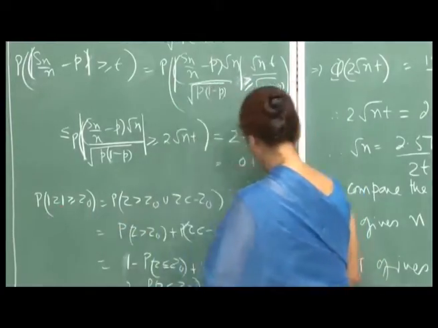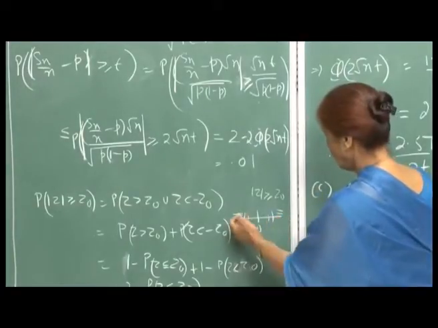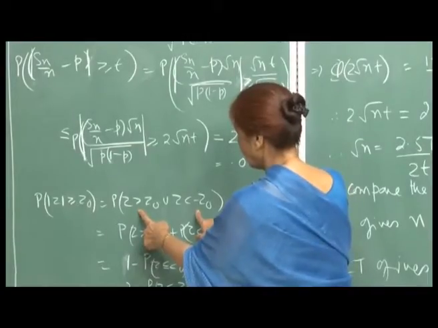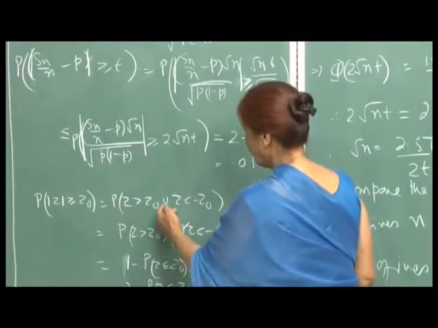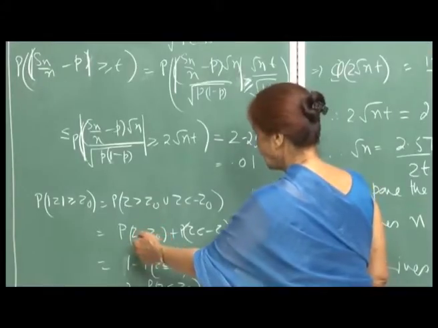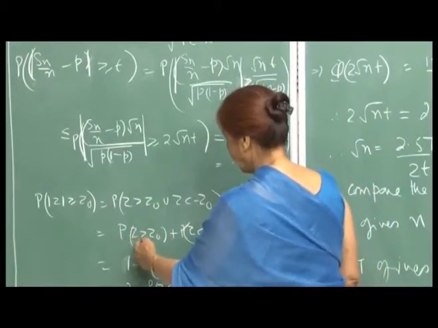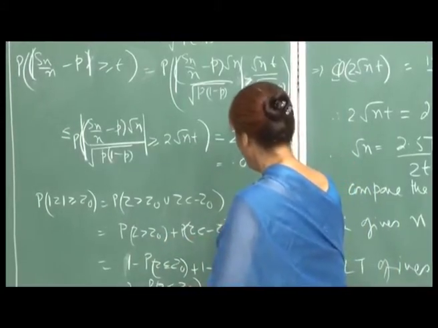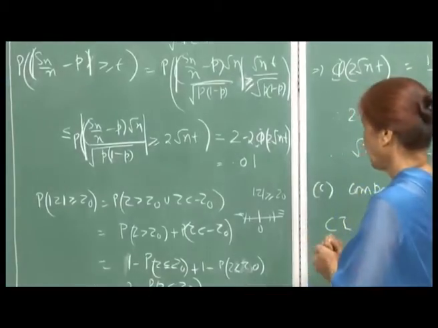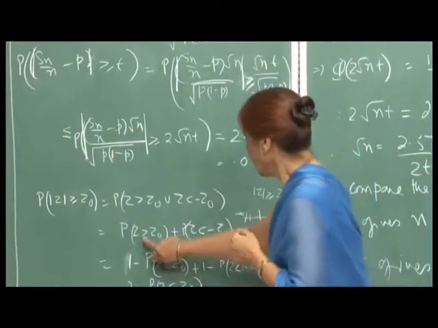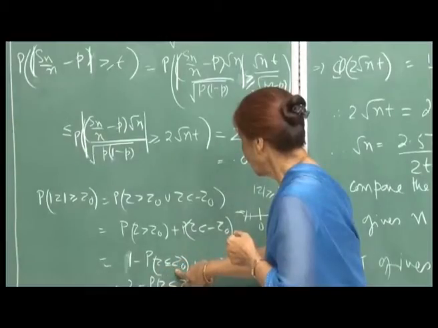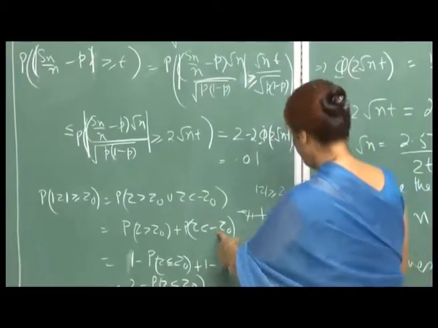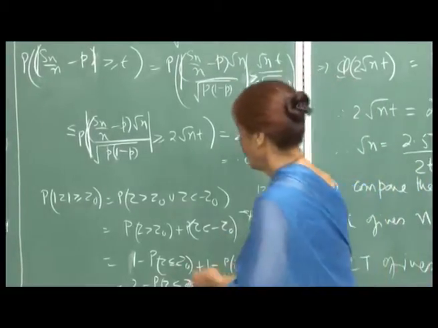This is the absolute value. As I said, z greater than z naught and z less than minus z naught, right. Now, these are disjoint events. So, therefore, I can write the probability of the union as the sum of the probabilities. So, this will be probability z greater than z naught plus probability z less than minus z naught. Okay. And so, this becomes 1 minus probability z less than or equal to z naught, and probability z less than minus z naught. See, here again I can just show you.